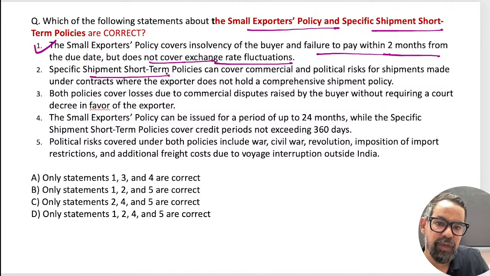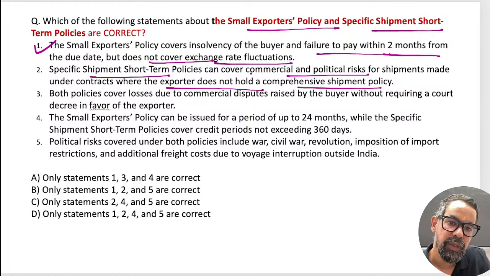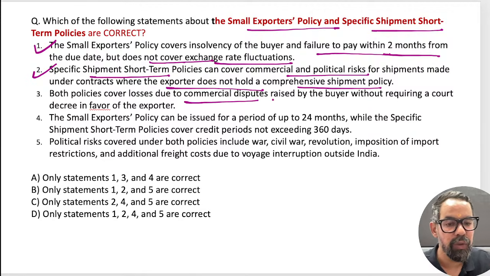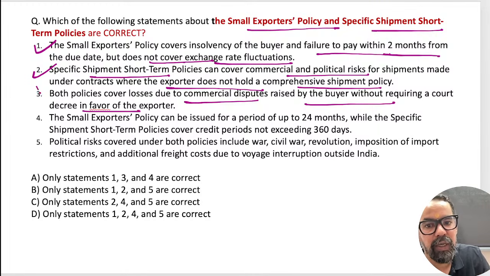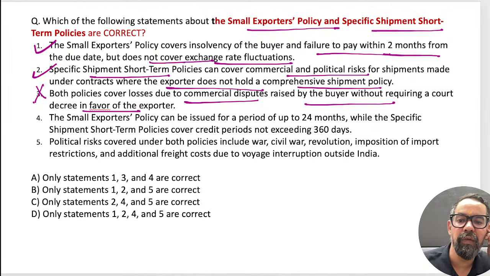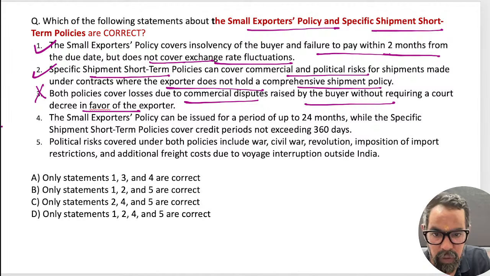The specific shipment short-term policy can cover commercial and political risk for the shipment made under the contract where the exporter does not hold a comprehensive shipment policy. This is also true. Both policies cover the losses due to commercial dispute raised by the buyer without requiring a decree. So a court decree is required. Basically, this is kind of an evidence to prove that particular one.